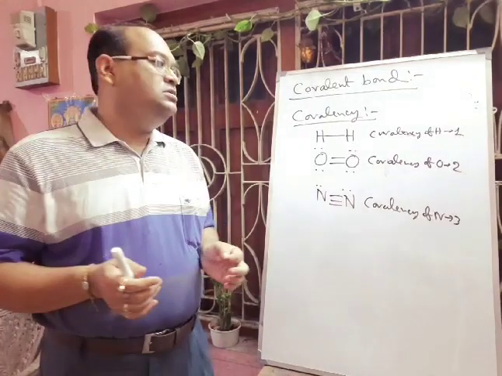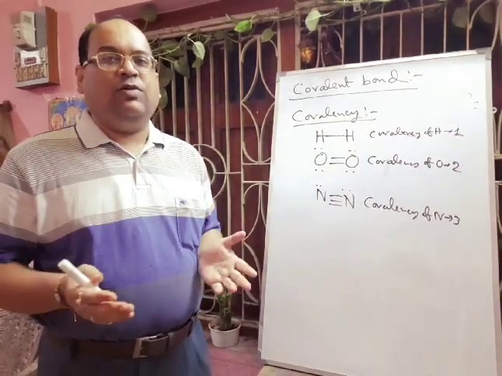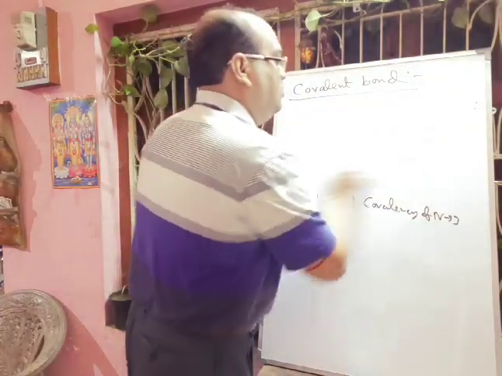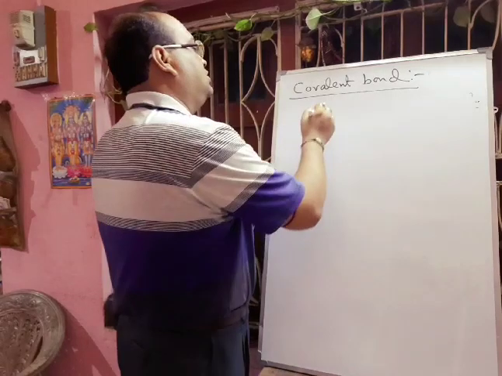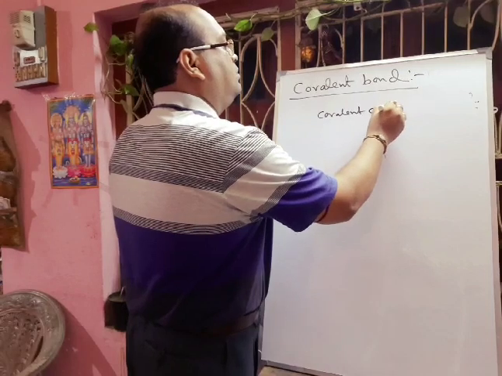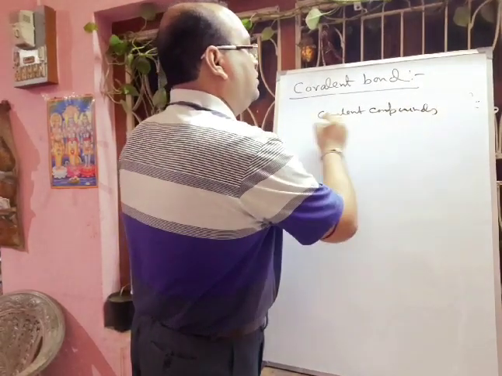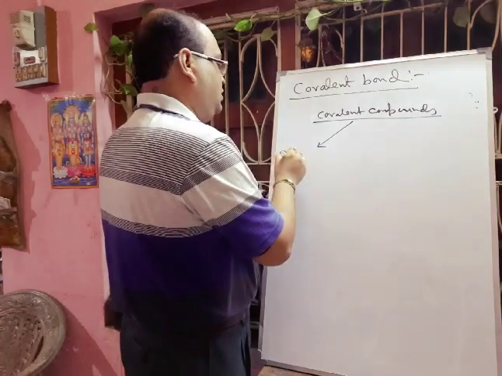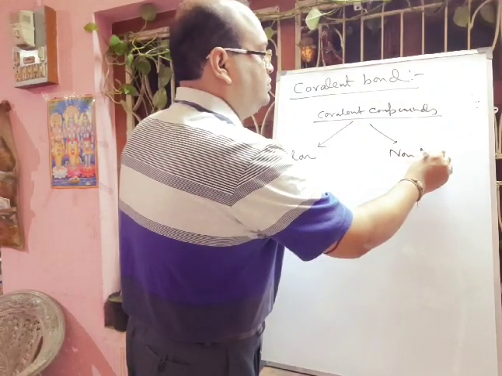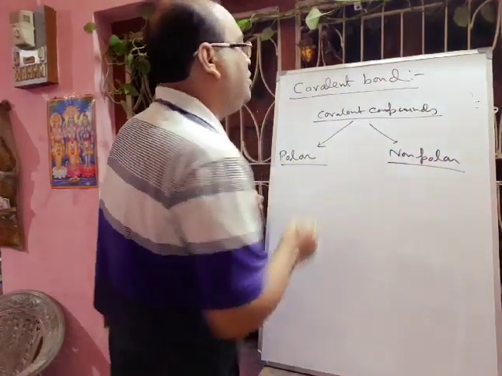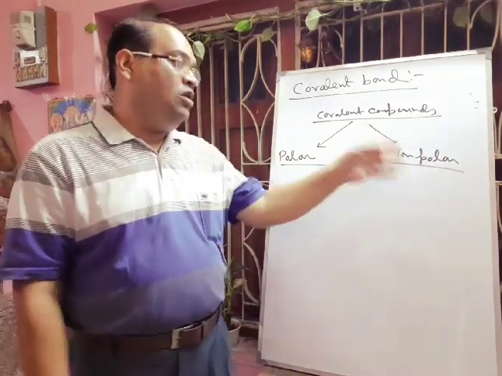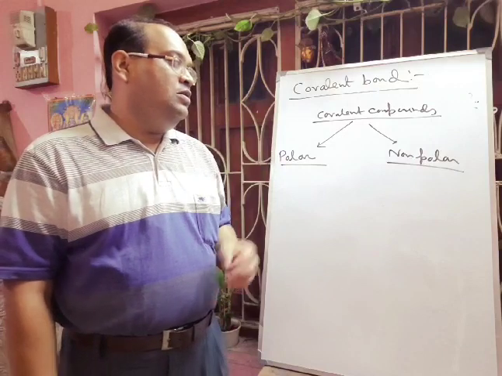Now covalent compounds may be 2 types. One is called polar covalent compound and another is called non-polar covalent compound. So covalent compounds or covalent bonds are of two types. One is polar, another is non-polar. First we will discuss non-polar. What are non-polar covalent compounds?